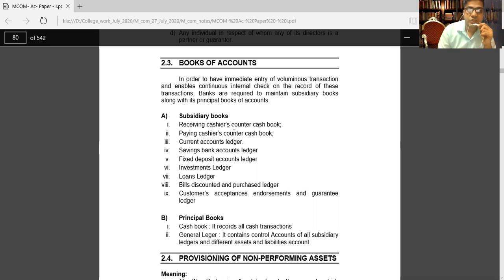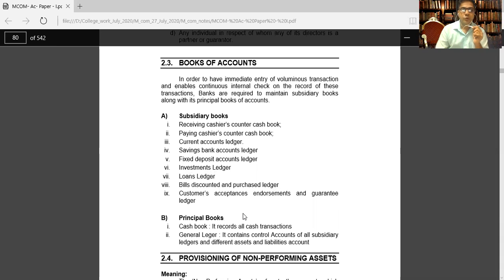The receiving cashier counter cash book, paying cashier counter cash book, current account ledger, saving bank account ledger, fixed deposit account ledger, investment ledger, loan ledger, bills discounted and purchase ledger, and customers acceptances, endorsement and guarantee ledger. These are the around 9 subsidiary books prepared by every bank because of the numerous transactions.